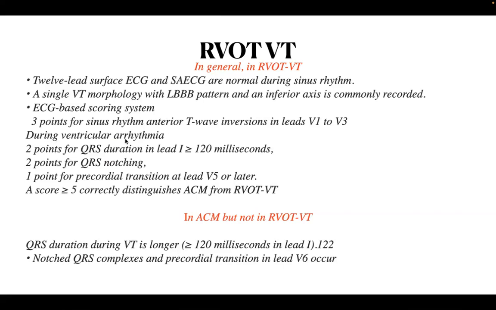And during VT, if the QRS duration in lead one is more than 120 milliseconds, that is broad, it goes in favor of ARVC. And if a patient has QRS notching and very late precordial transition, that is at lead V5 or later, it goes in favor of arrhythmic cardiomyopathy. Usually the patient has a VT which is longer, that is more than 120, it is suggestive of ACM. And also notched QRS and precordial transition, the same thing.